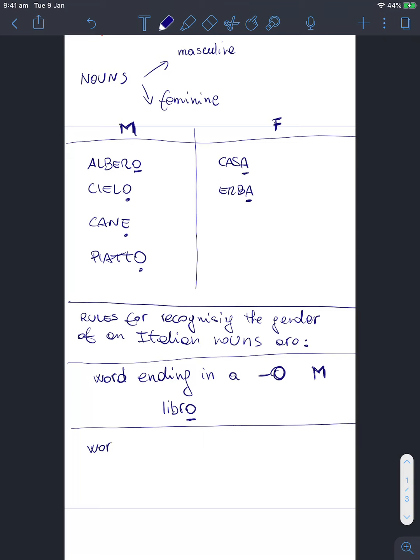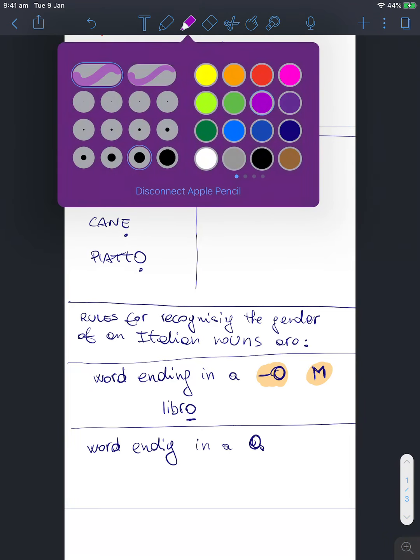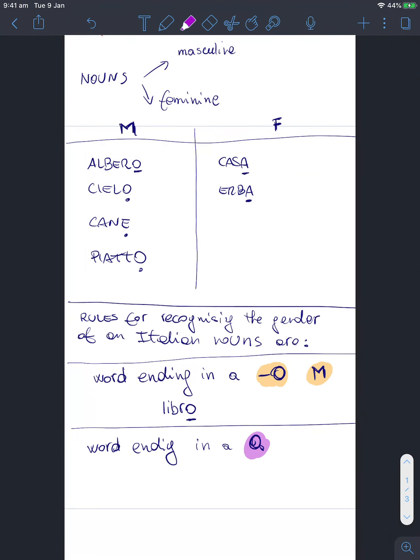If the word is ending in a, if it ends in an a, it's feminine.